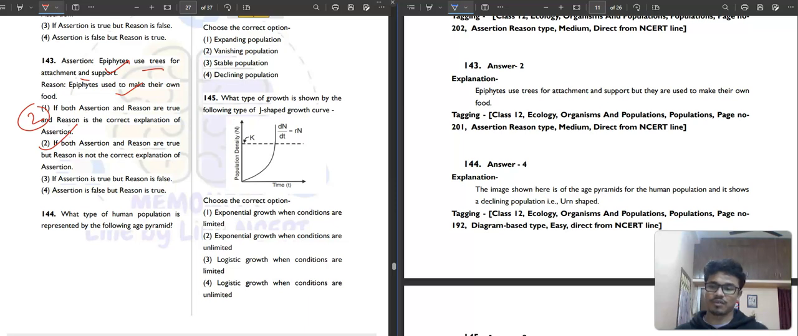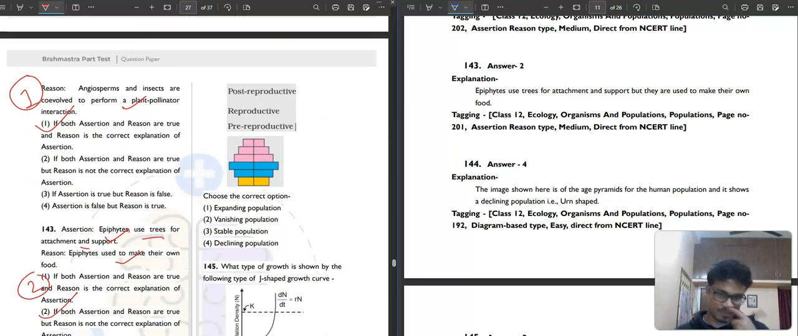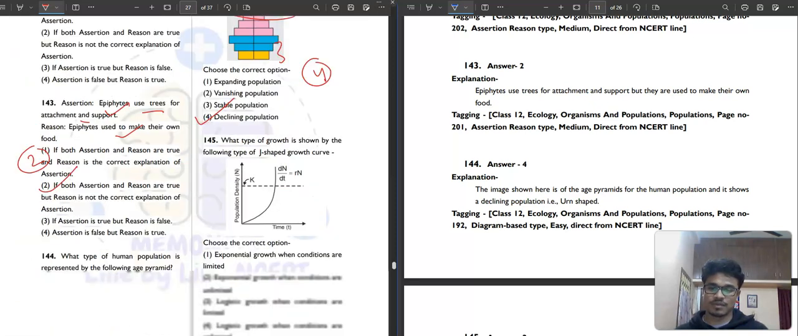Question number 144. What type of human population is represented by the following age pyramid? Tell me. You will get this in so many places, like when you will be in 3rd year of MBBS, studying community medicine, then you will get expanding population, vanishing population, stable population, declining population. This is declining population. You can see the youths are so much less, pre-reproductive individuals are less. Okay, that's why it is a declining population. Fourth option will be the correct answer. Now question number 145.